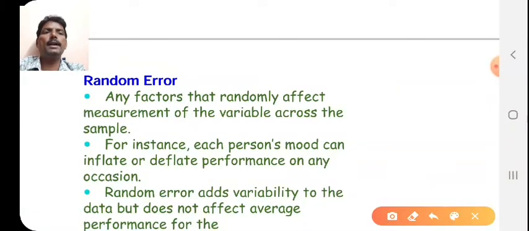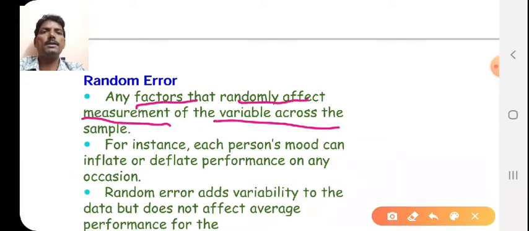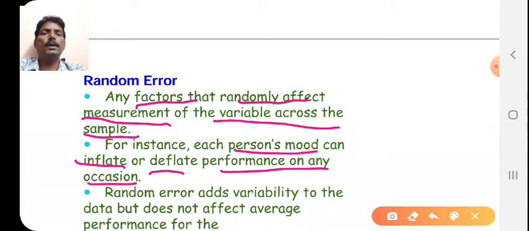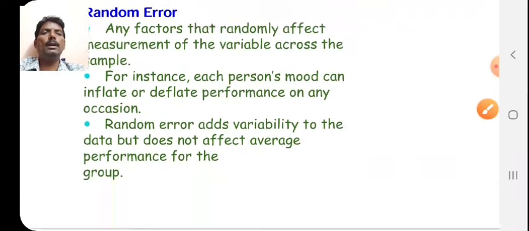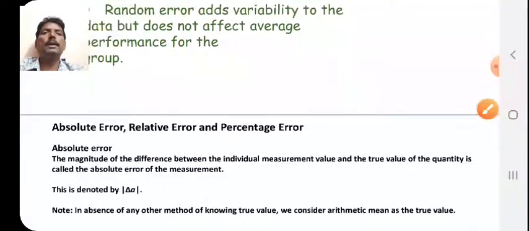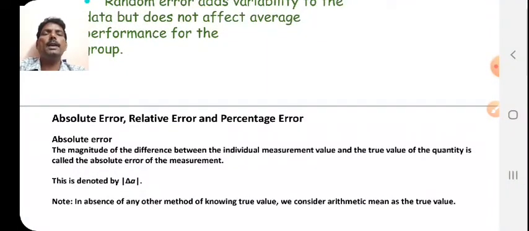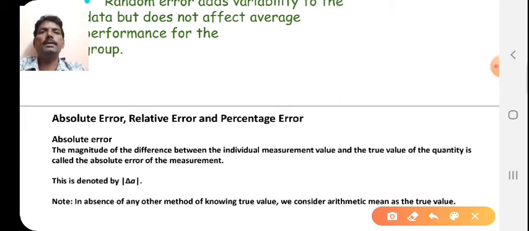Random error is any factor that randomly affects measurement of a variable across the sample. For instance, a person's mood can influence or deflect performance on any occasion. Random error adds variability to the data but does not affect average performance for the group. Then the types of error: absolute error, relative error and percentage error. These are the three things.